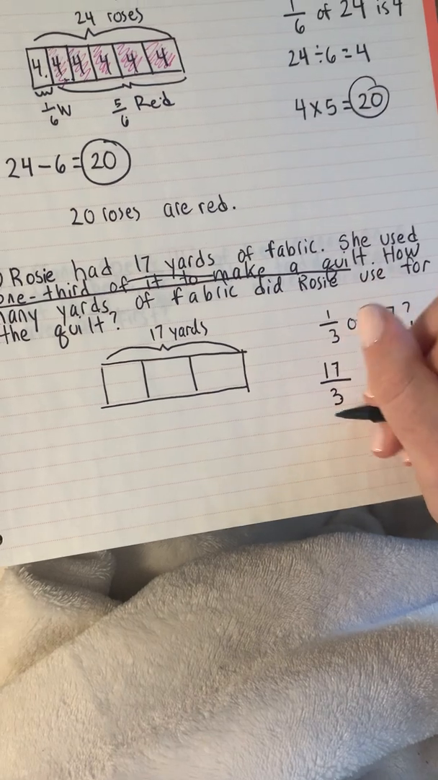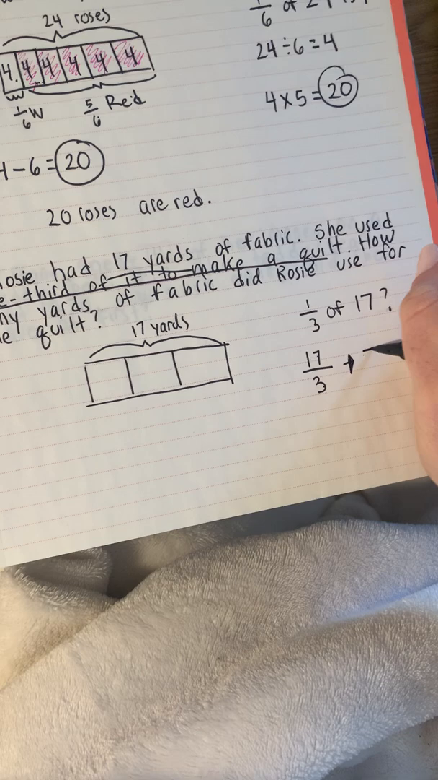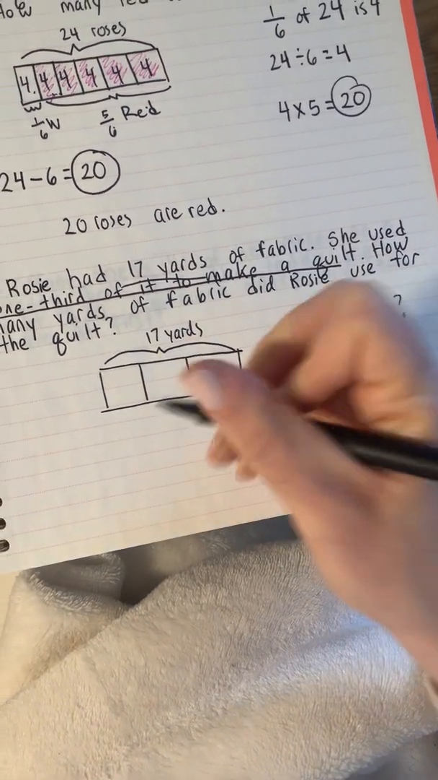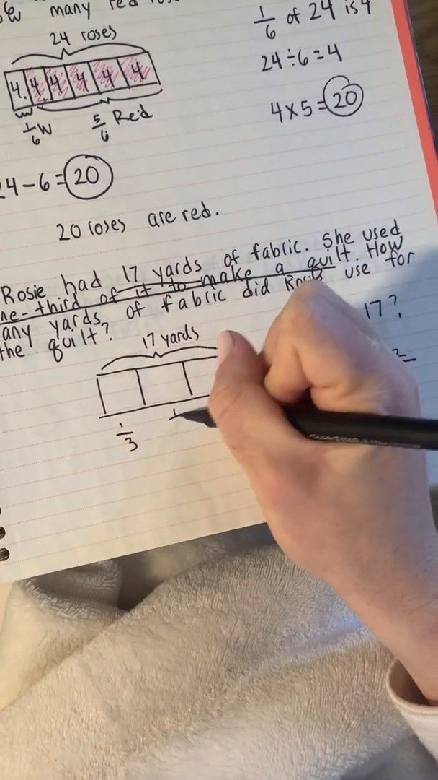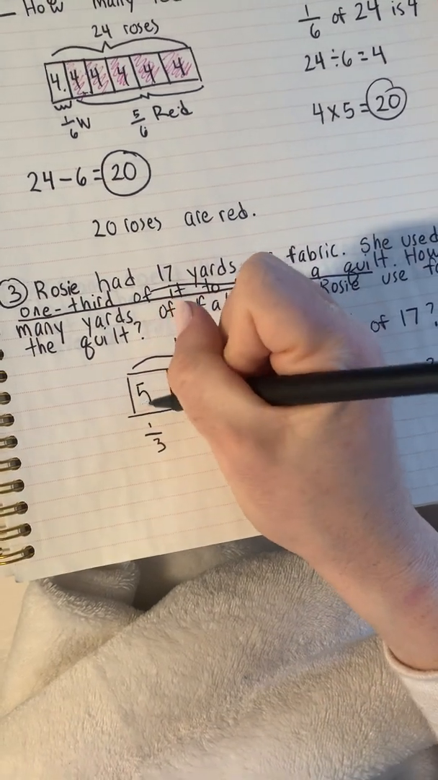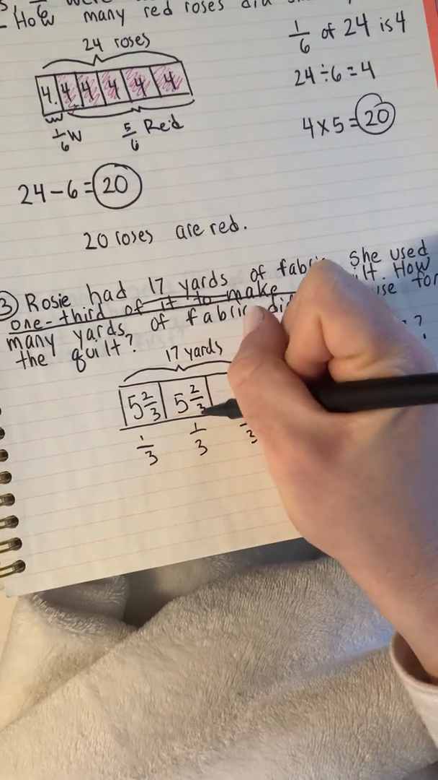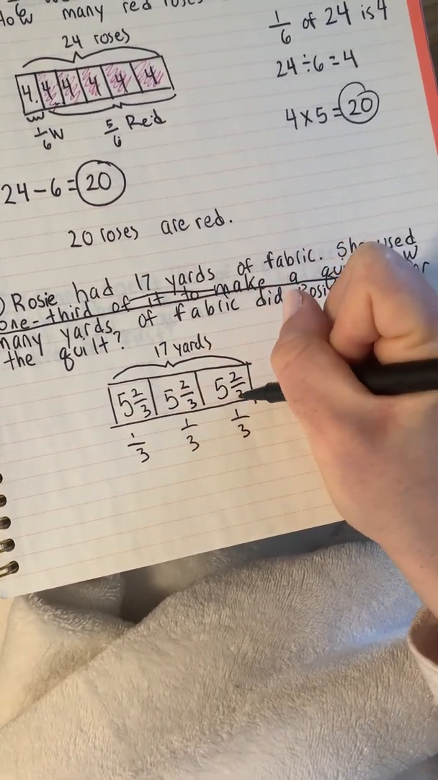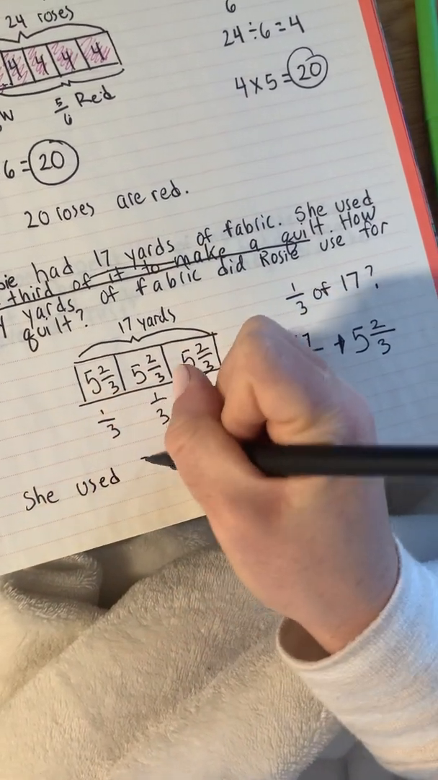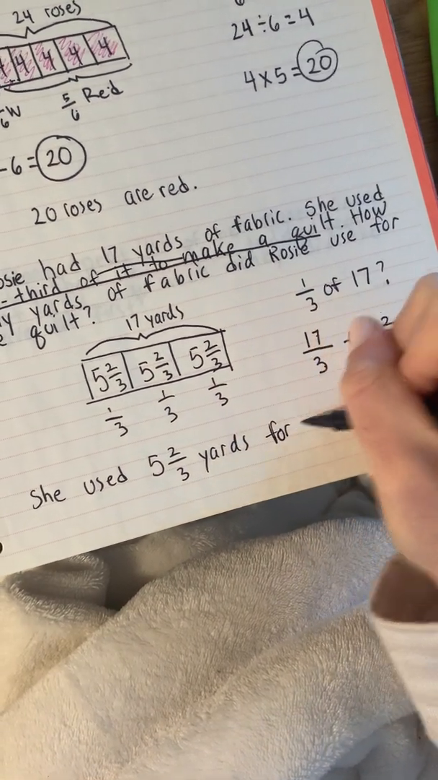And then I can rewrite this as a mixed number. So I can think 3 goes into 17 5 times. There's a remainder 2, 2/3. So if this is 1/3, 1/3, 1/3 of 17, in each group is 5 2/3, because 17 divided by 3 is 5 2/3. So I can say she used 5 2/3 yards for her quilt.